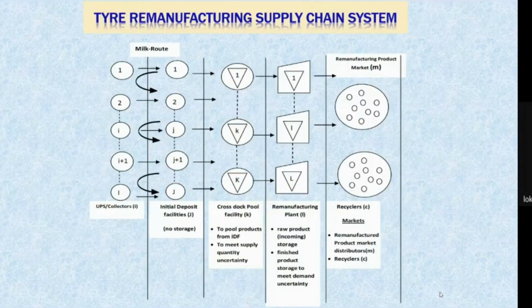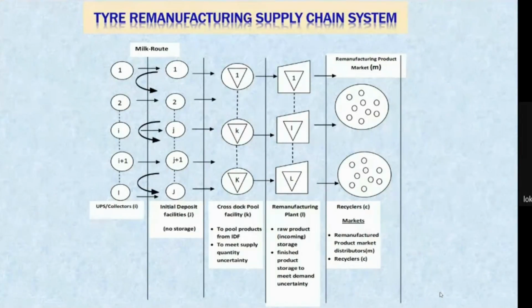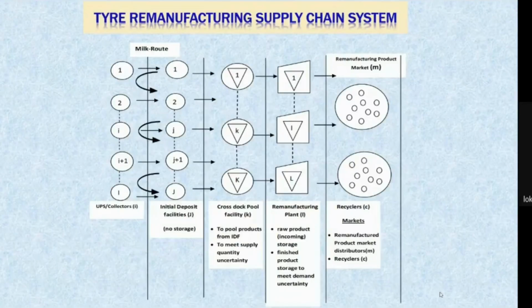How this remanufacturing is carried out is shown in this slide. It is known as the tire remanufacturing supply chain system. So obviously there are some elements here. On the extreme left you can see one element represented by I. This element is the used tire collectors.